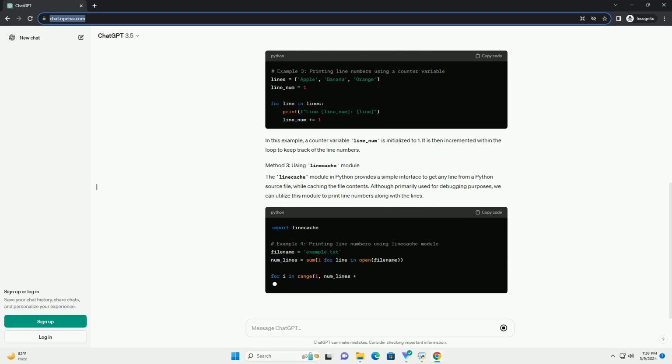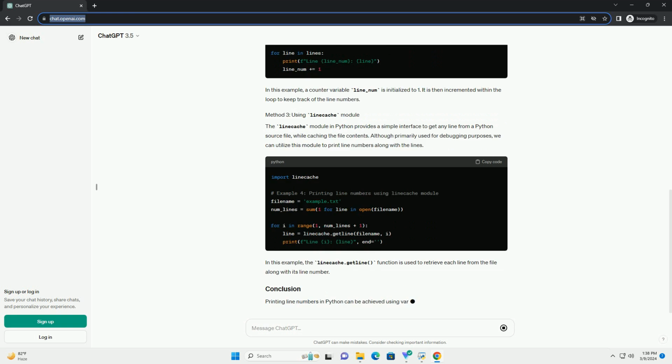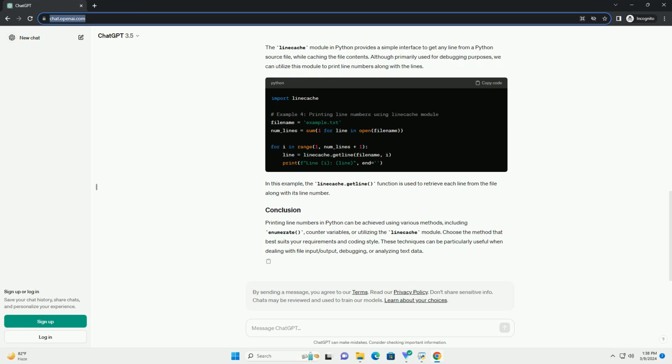Another way to print line numbers is by using a counter variable. In this example, a counter variable line_number is initialized to 1. It is then incremented within the loop to keep track of the line numbers.